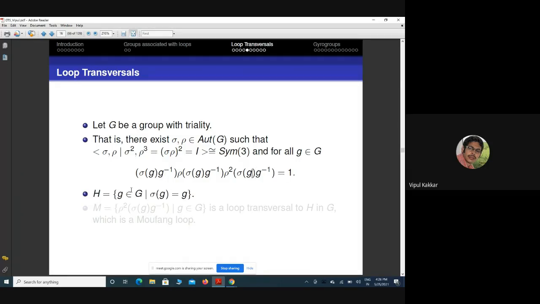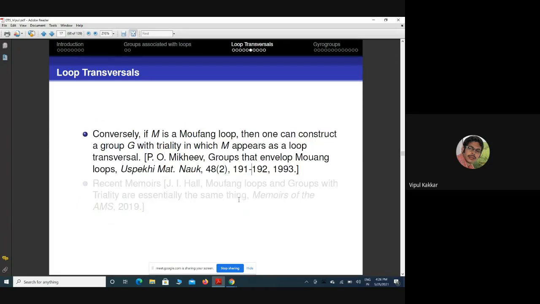So if we take H to be the collection of all those elements in G which are fixed by this sigma, the order 2 automorphism, and if we take M to be the collection of such type of elements, then M is a loop transversal which is indeed a Moufang loop. We have already defined the Moufang loop. So this is a Moufang loop. Now the natural question is, what about the converse? The converse is also true.